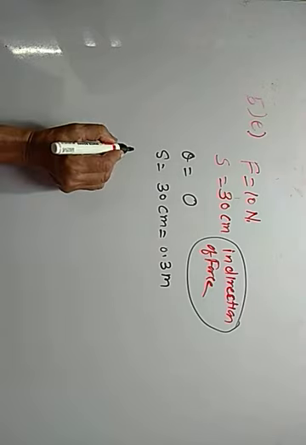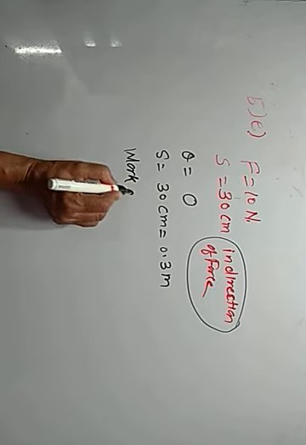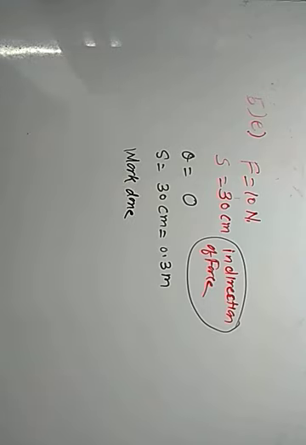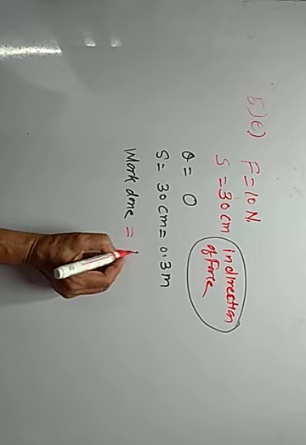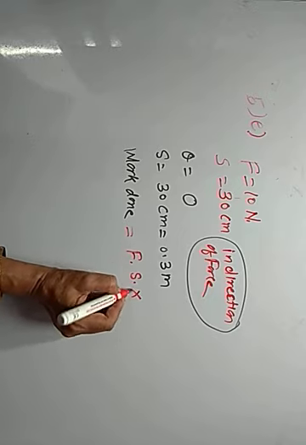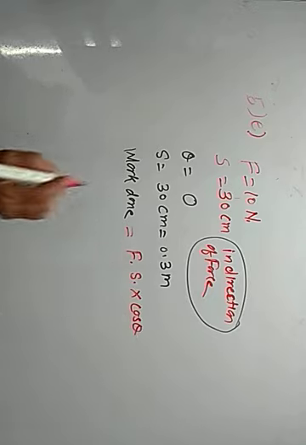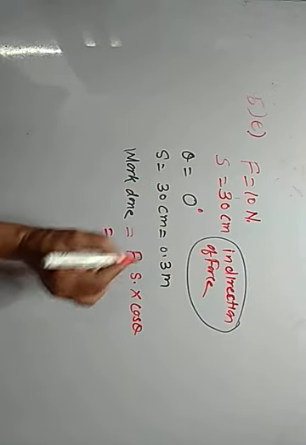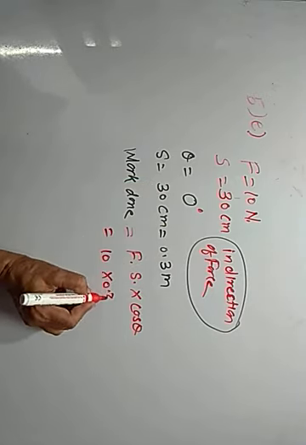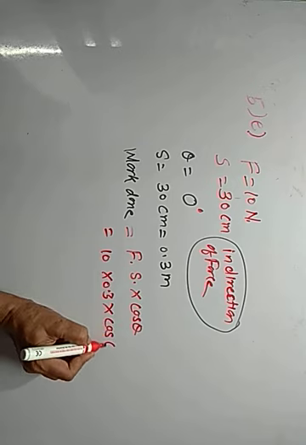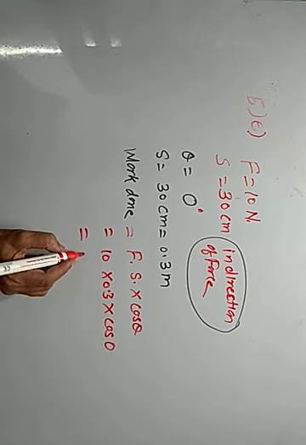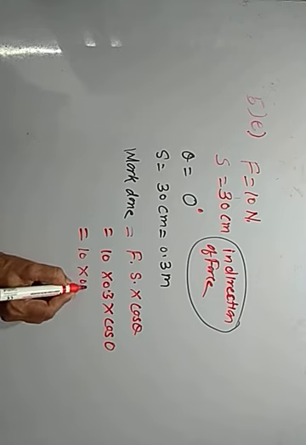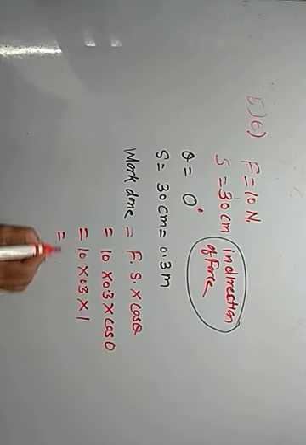Now work done is equal to, by our formula, F into S into cos theta. Here theta is equal to 0. That is equal to 10 into 0.3 into cos 0. We have already learned what is cos 0? 1. That is equal to only 3 joule. Work done by Ravi is 3 joule.